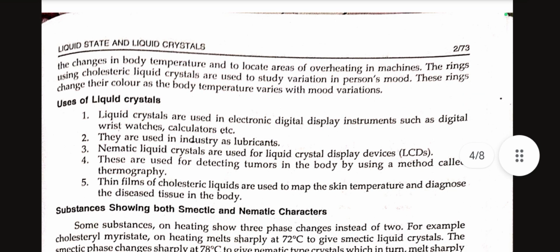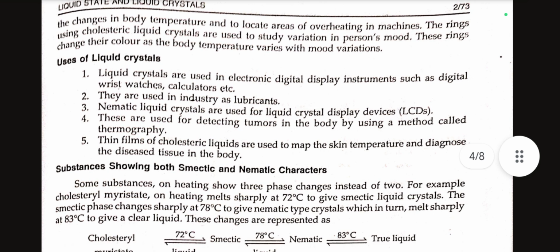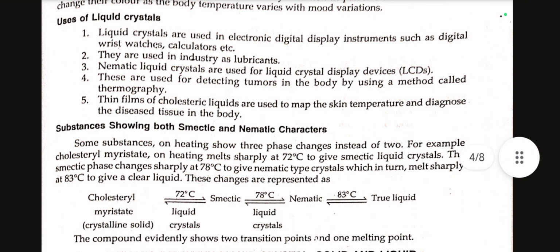Uses of liquid crystals. Liquid crystals are used in electronic digital display instruments such as digital wristwatches, calculators, etc. They are used in industry as lubricants. Nematic liquid crystals are used for liquid crystal display devices (LCDs). These are used for detecting tumors in the body by using a method called thermography. These films of cholesteric liquids are used to map the skin temperature and diagnose diseased tissues in the body.